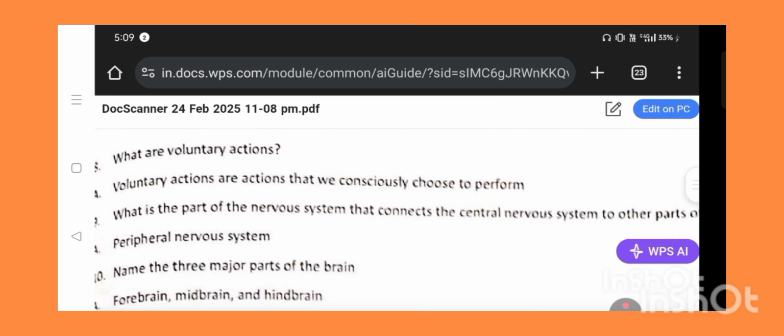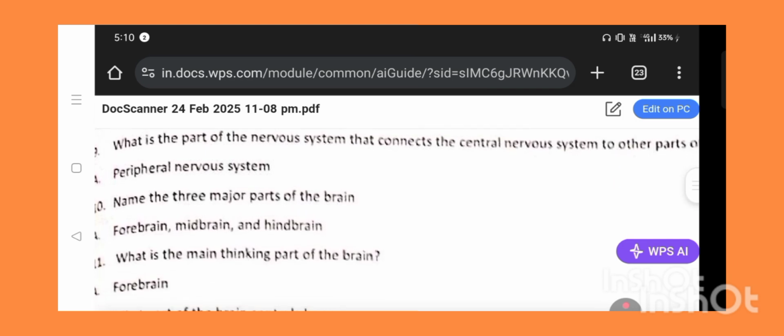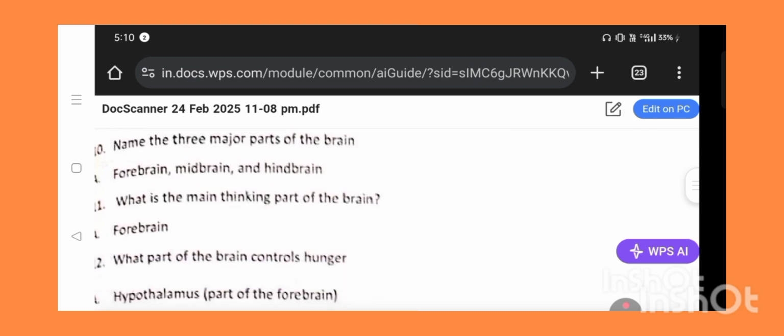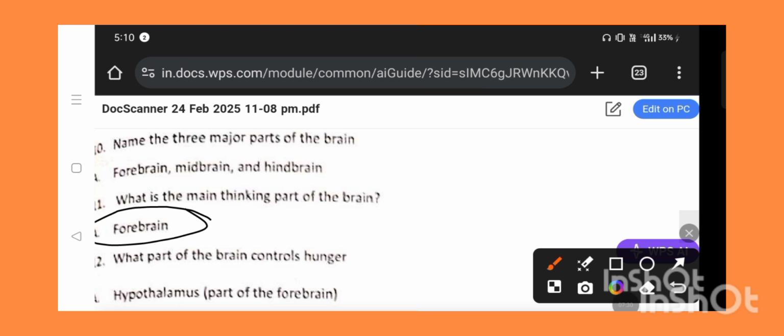So what is the part of the nervous system that connects the central nervous system to other parts of the body? Which nervous system connects the central nervous system to body parts? Peripheral nervous system. So name the three major parts of the brain. Forebrain, midbrain, hindbrain. So what is the main thinking part of the brain? Important: forebrain is the main thinking part.